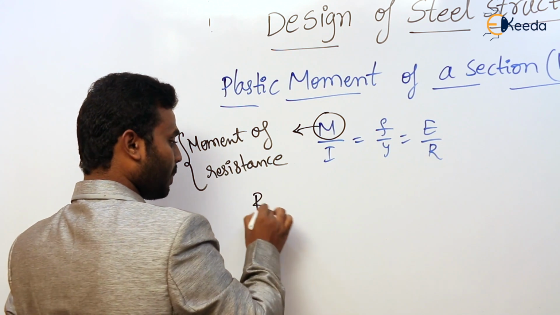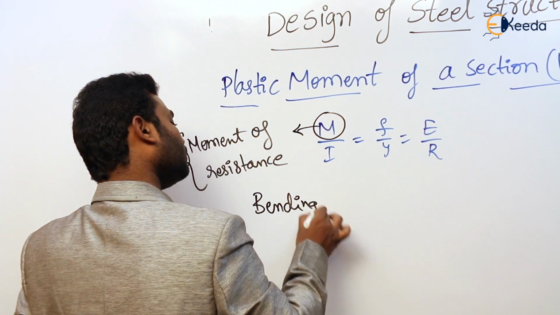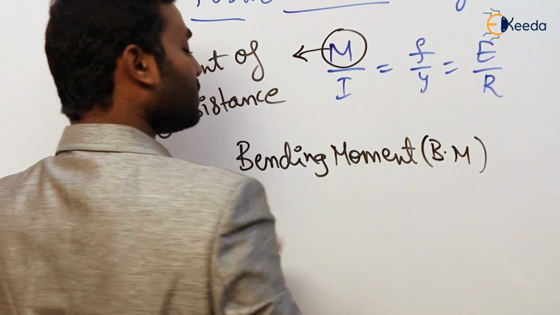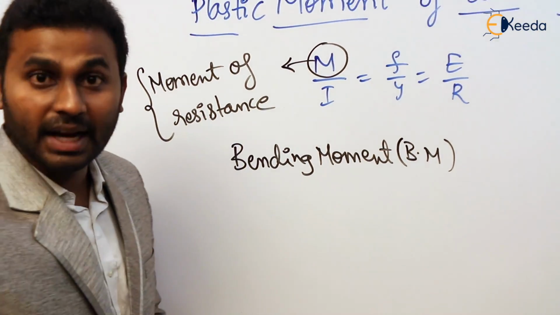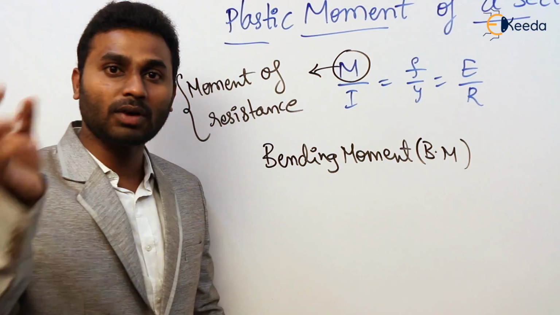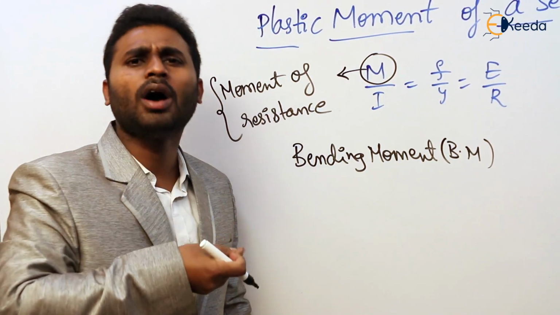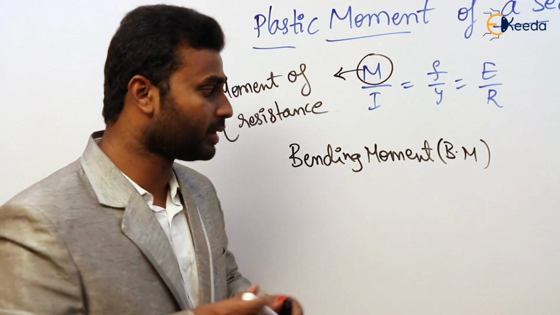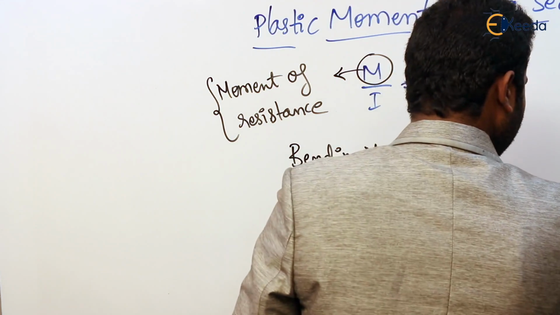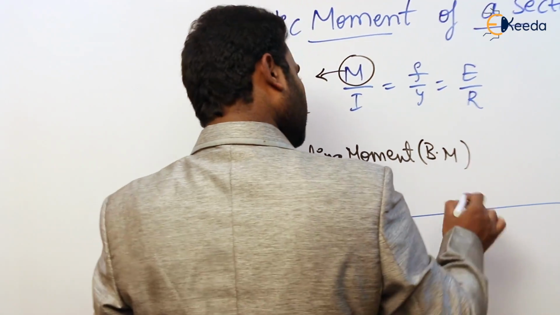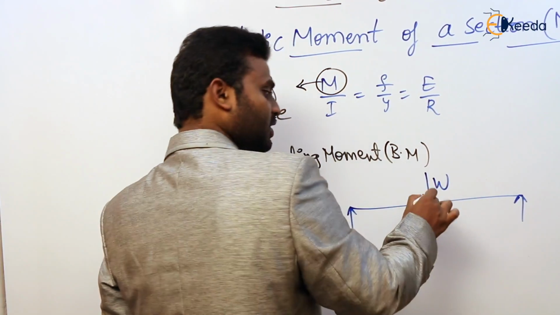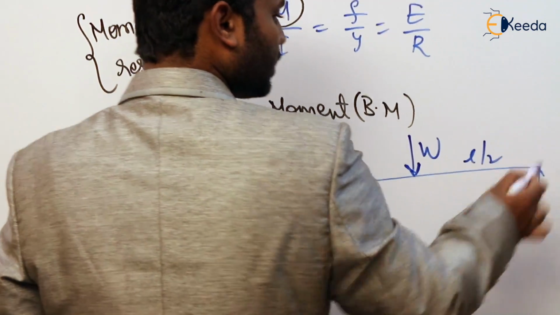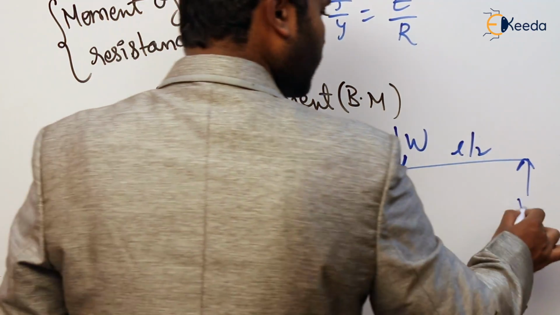But bending moment, as I said, what is bending moment? Bending moment is an external phenomena or external property. So once you recollect how we have calculated the bending moment, what is the procedure we have followed for calculation of bending moment? Let us take a small example. Consider a simply supported beam with center point load. Simple example. Now first, what is the procedure we adopt? First we calculate the reactions. As the load is at center, L by 2, L by 2, the reactions are W by 2 and W by 2.